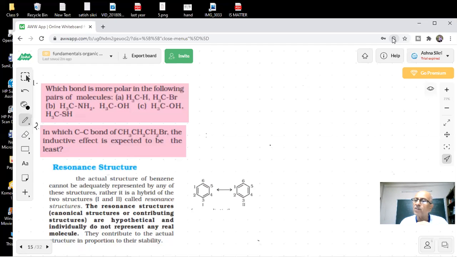And one of the facts we studied last time was that if there is a polar covalent bond, students, one atom is more electronegative than the other. What happens? The more electronegative element pulls the electron towards itself, and that is a permanent effect, students. The more electronegative element will attract the electrons of the covalent bond, and so there is a partial negative charge on the more electronegative element and a partial positive charge on the other.